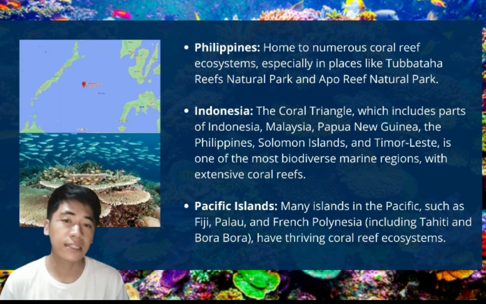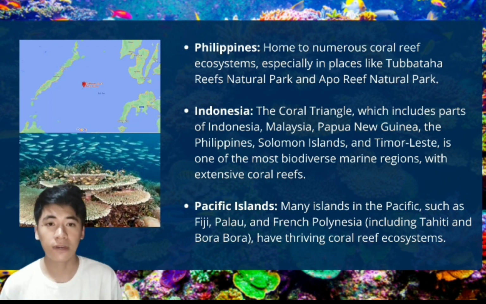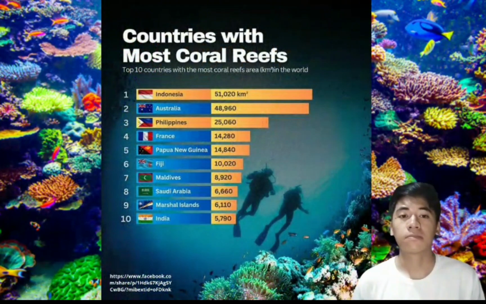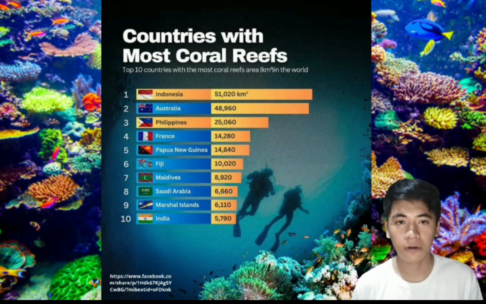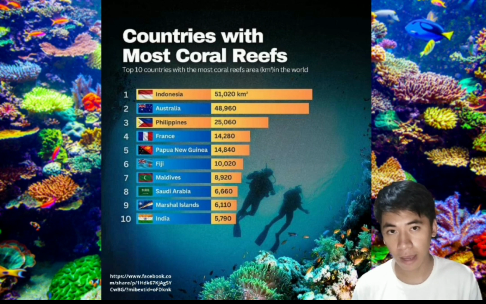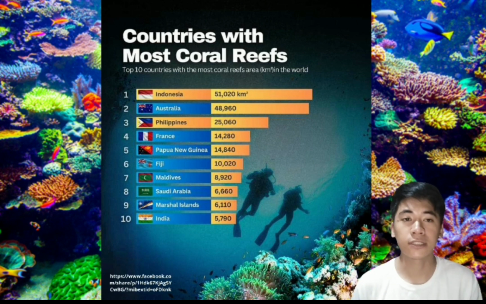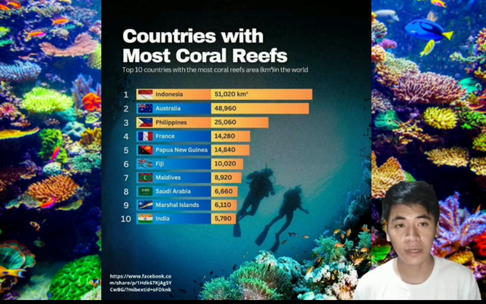The Pacific Islands are also prominent with extensive coral reef reserves. This is the summary of the top 10 countries with the most coral reefs, with Indonesia and the Philippines ranked first and third respectively, with most of the Great Barrier Reef in Australia accounting for almost 49,000 square kilometers, with some countries in the Pacific, Europe, and mostly Asia.